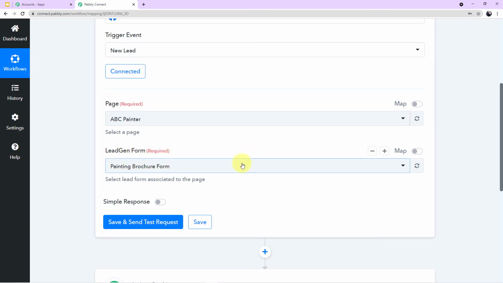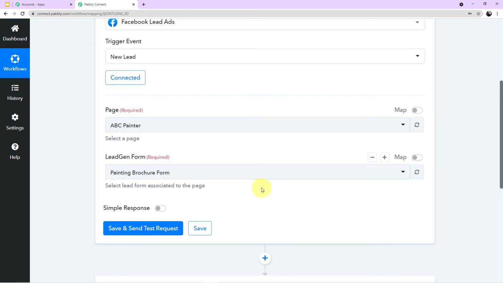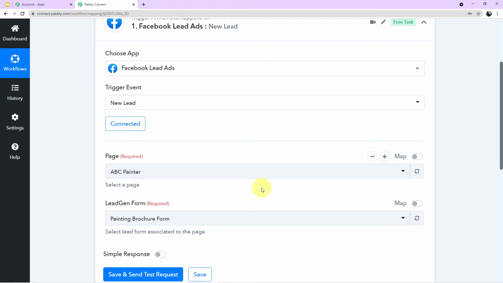So you don't have to do this. You have to fill this. Now, let me tell you one more thing, guys. Whenever you run a live ad on Facebook, when the customer reaches your advertisement, automatically a form will pop up in front of them.